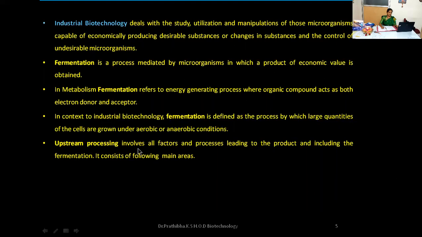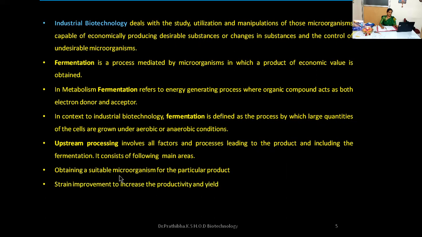Upstream processing involves all factors and processes leading to the product, including the fermentation. The fermenter consists of the following main areas: obtaining a suitable microorganism for the particular product, and strain improvement to increase productivity and yield.